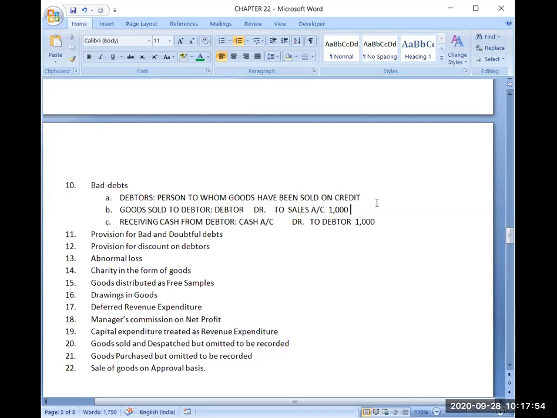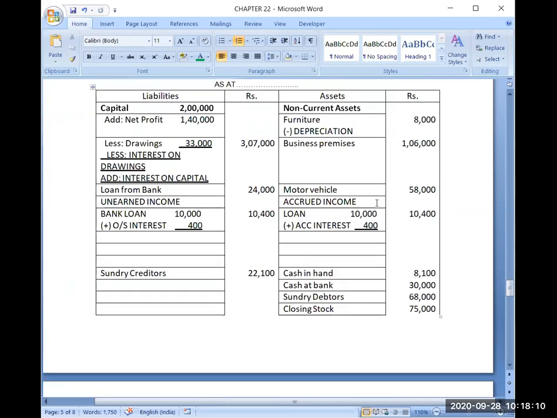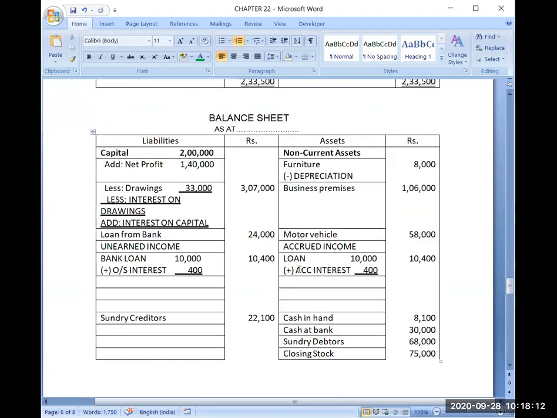And personal accounts will be written in balance sheet. On which side of balance sheet you will be writing it, asset side or liability side? So debtors will come here in balance sheet. This is sundry debtors. If you can see it, this is the debtors account.